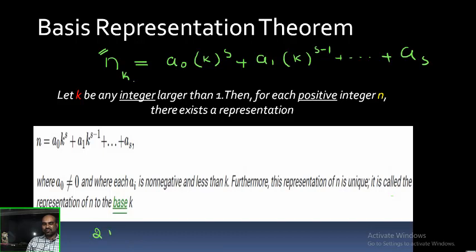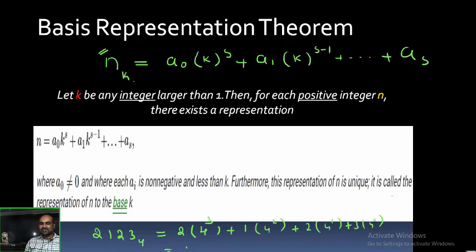For example, we will take 2, 1, 2, 3 in base 4. I want to write that number in our system, which is the base 10 system. According to this theorem, this number can be written as 2 into 4 to the power of what? The highest power of 4 is the number of digits minus 1. There are 4 digits, minus 1, that is 3, plus 1 into 4 power 2, plus 2 into 4 power 1, plus 3 into 4 power 0.